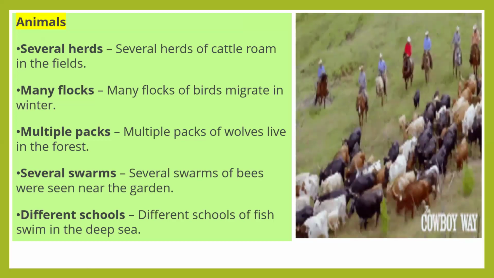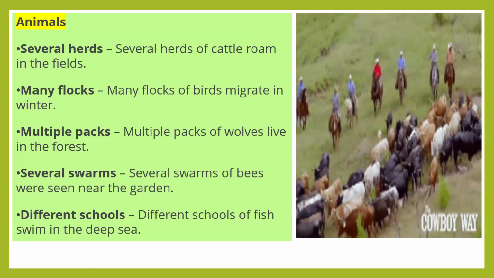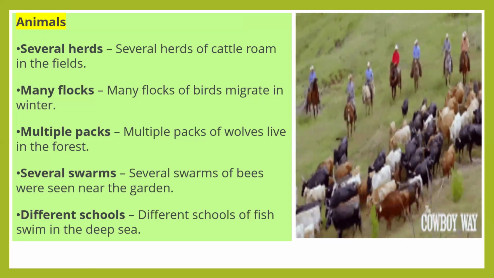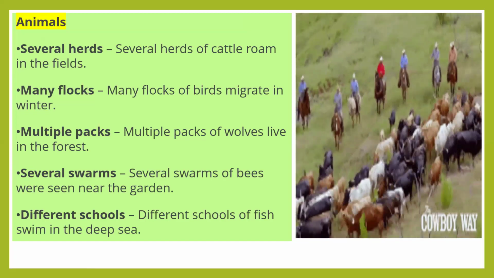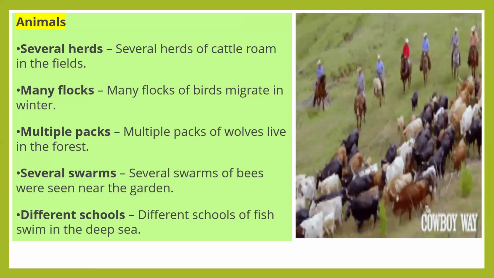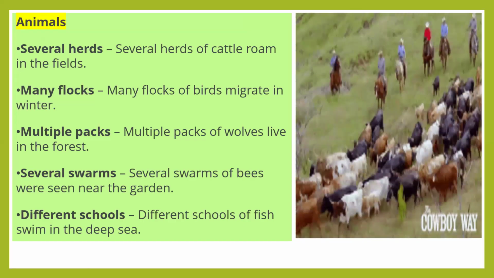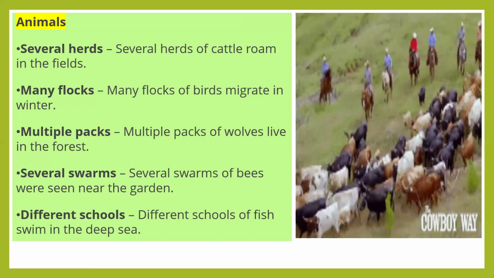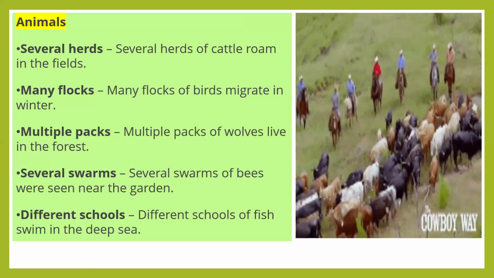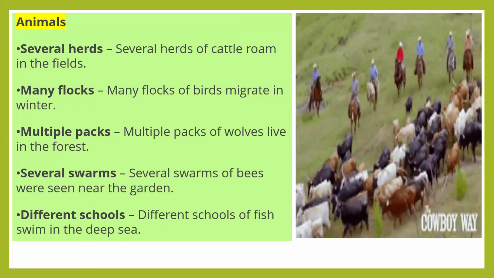So it takes plural verb. Roam, migrate, live, were, swim. So all plural verbs. It takes plural verb because these are plural collective nouns. Several herds, many flocks, multiple packs, several swarms, different schools. So it takes plural verb.